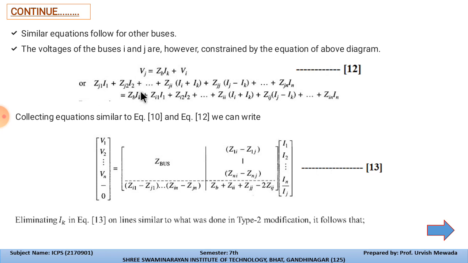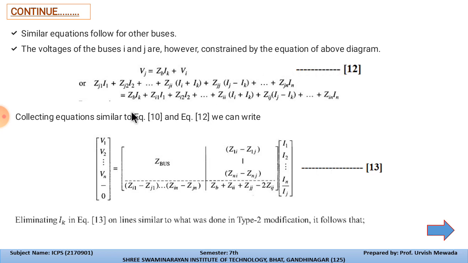So Zj2 I2, and for the ji, the current from j to i is Ii plus Ik, and at the jth bus it is Ij minus Ik. So for the nth bus it is Zjn into In.